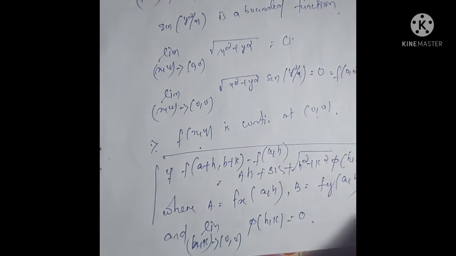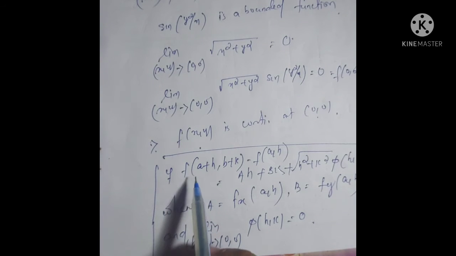If this condition is satisfied at any point, then we say that the function is differentiable at (a,b).